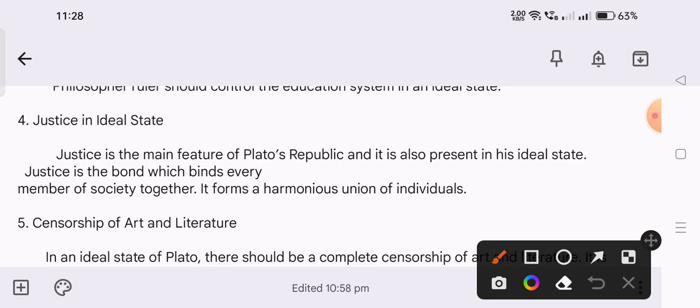Here Plato is explaining that in the ideal state, justice is very necessary, and without justice no one maintains a good relationship. No one is free with another person. So justice is the one prominent thing that we can depend on, and we can totally believe in it.